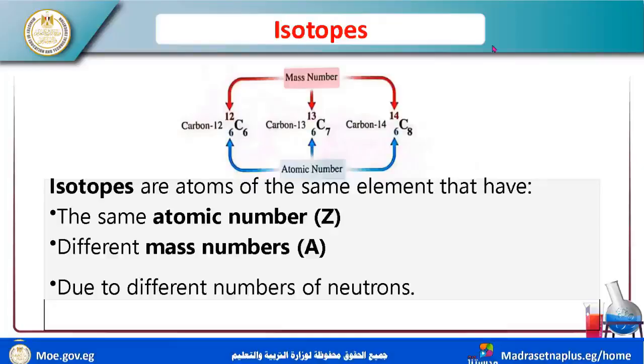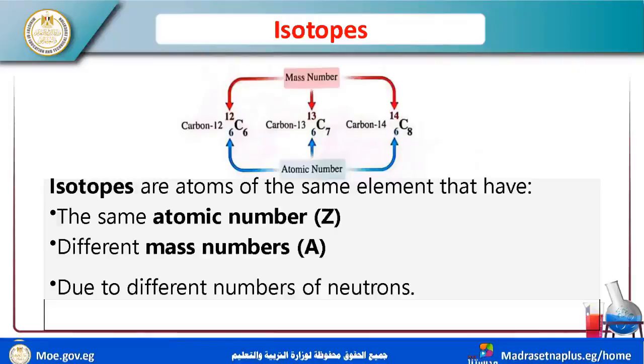Now we transfer to another topic: isotopes. What is the meaning of isotopes? If you have carbon-12, carbon-13, and carbon-14, these are isotopes of carbon.